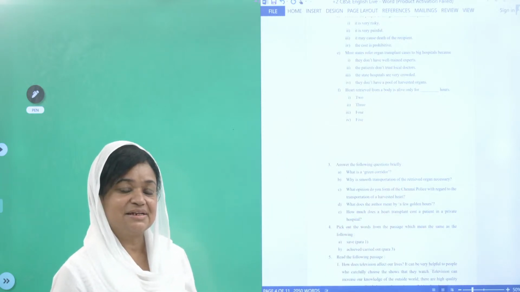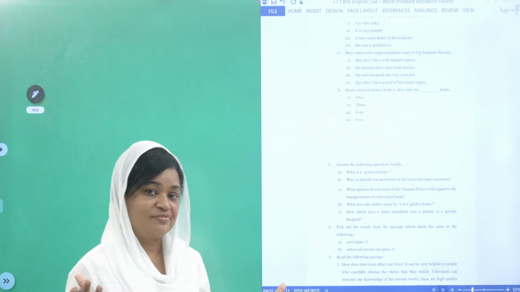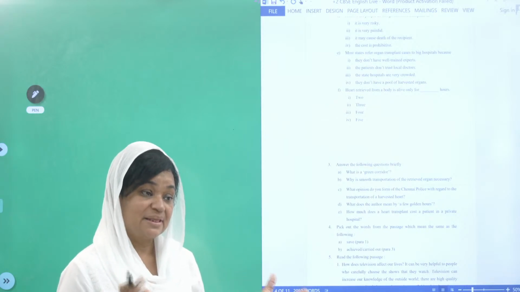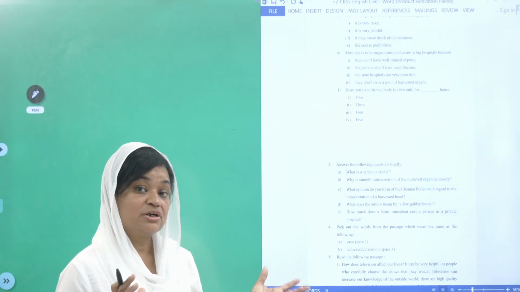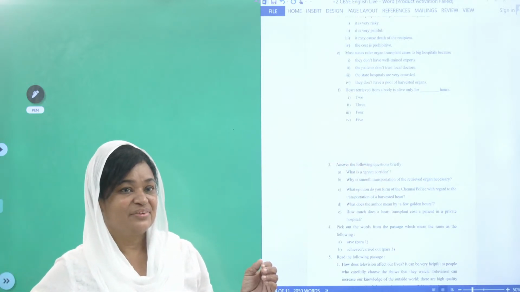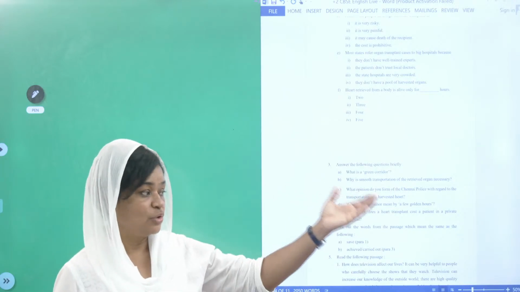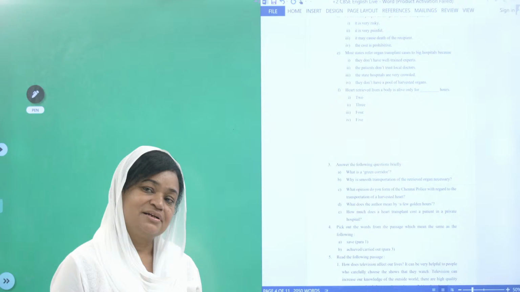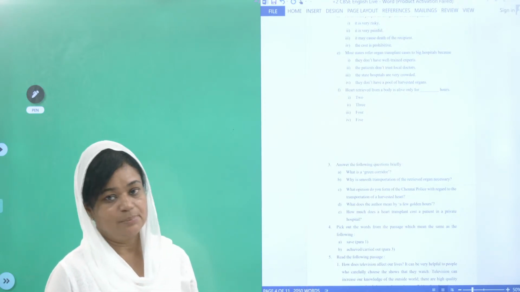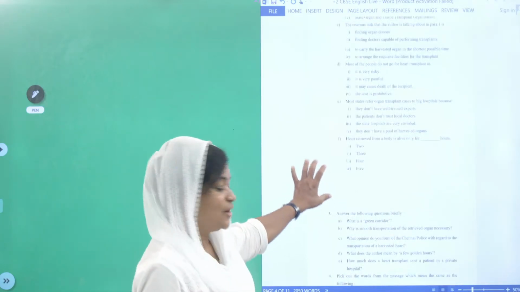Why is it necessary? It is necessary because it is having short life. You need to transport this in a very fast method in order to save another life. One life is gone. We have retrieved, harvested the organ, and what we are going to do? We are going to save the next life. And if we are taking much time, what will happen? The person will die. There is no use. So you can find the answer there.